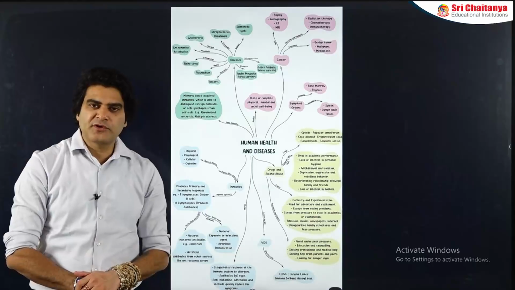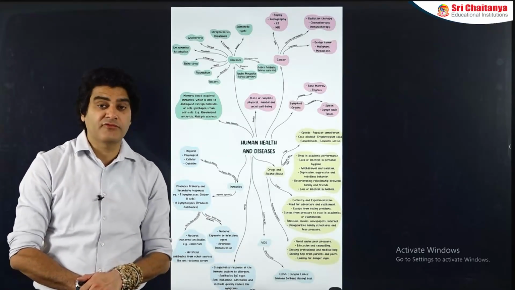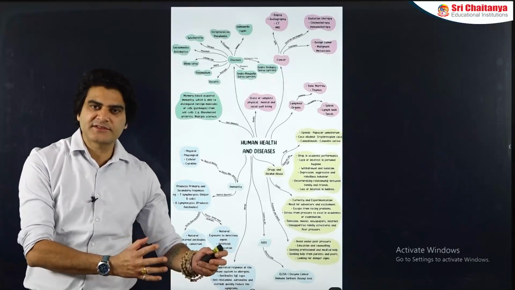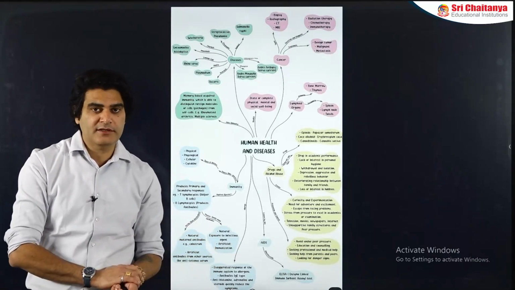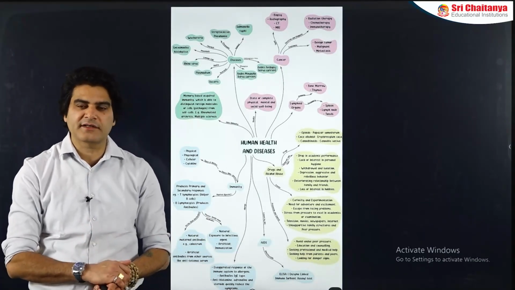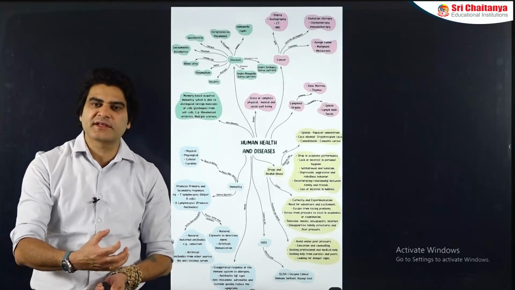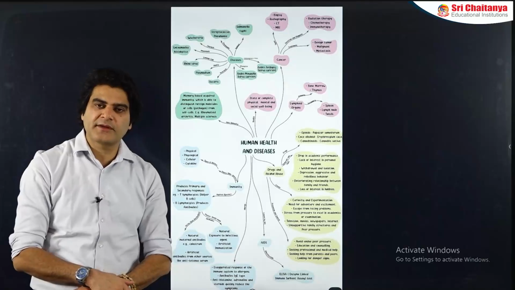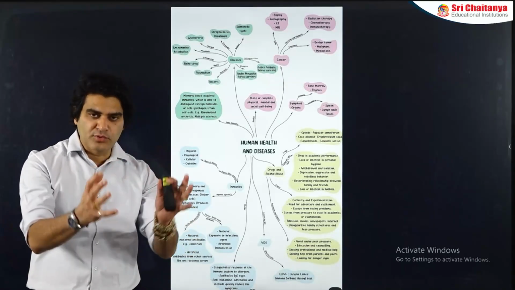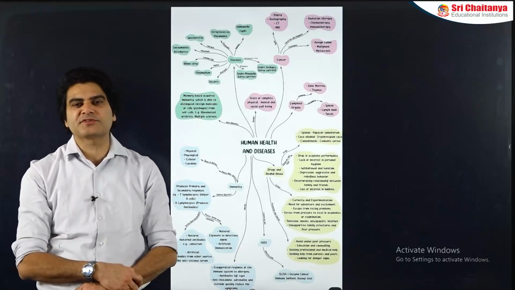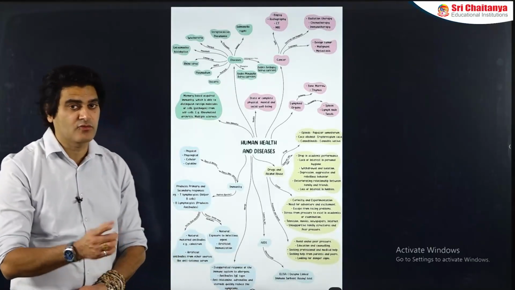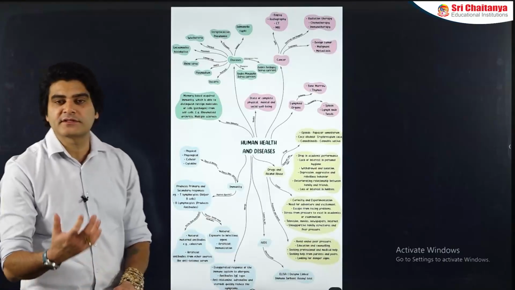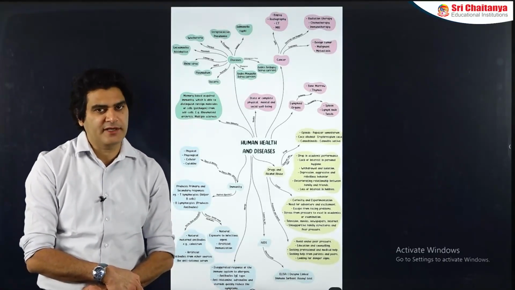The primary immune response is always slow to begin with. Why? Because the pathogen has come in the body for the first time. As we know, the cells are already present, but they don't have any capability to act against a pathogen that they've never been exposed to beforehand. So when they are exposed to the pathogen for the first time, they have to first identify the protein sequence, the glycoprotein sequence present on the pathogen's surface. And once that is done, which will of course be a time consuming process, then only the cells can start acting against the pathogen.